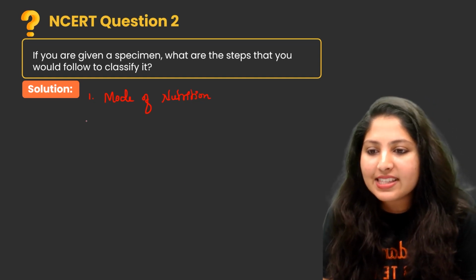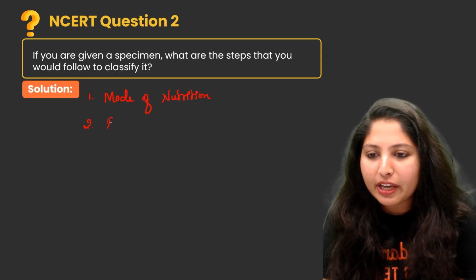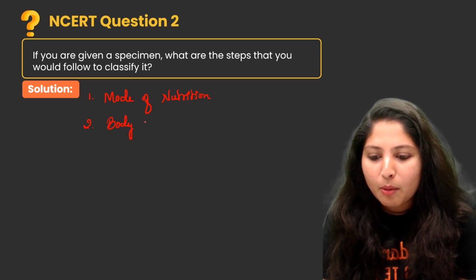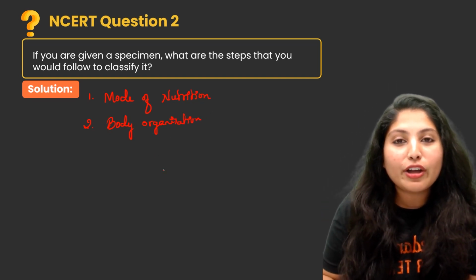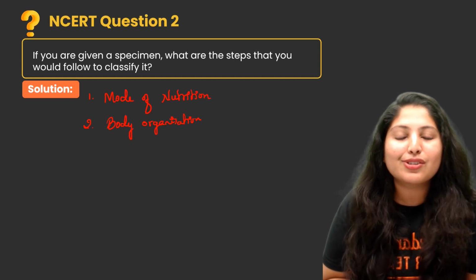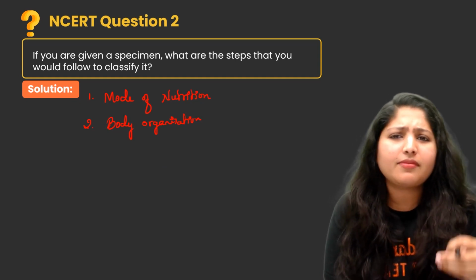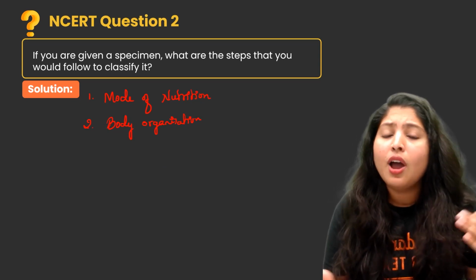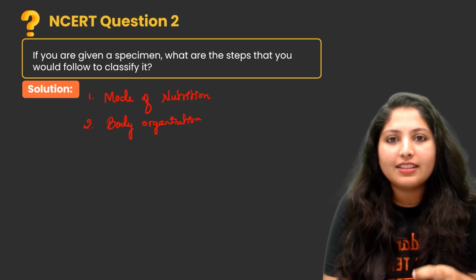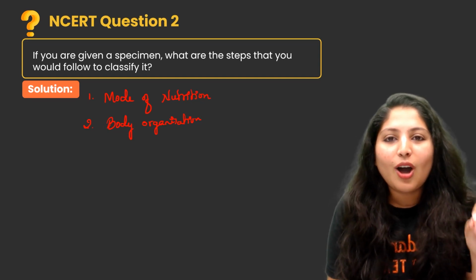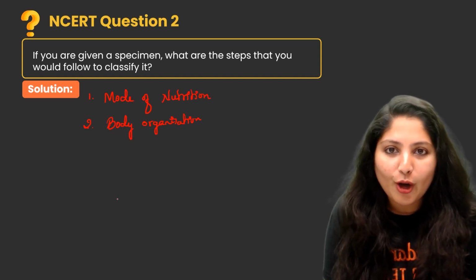Second one is body organization. We need to check whether the organism belongs to cellular level of organization, tissue level, organ level, or organ system level of organization.